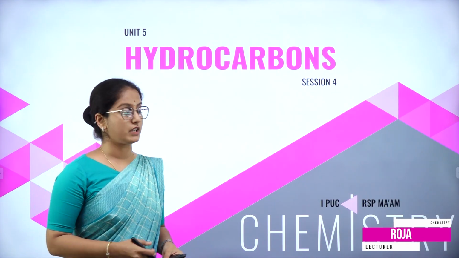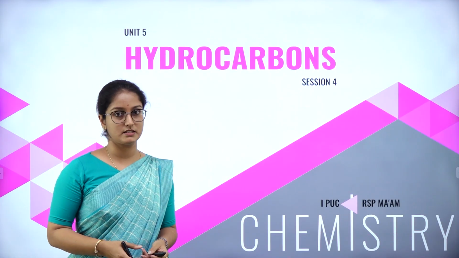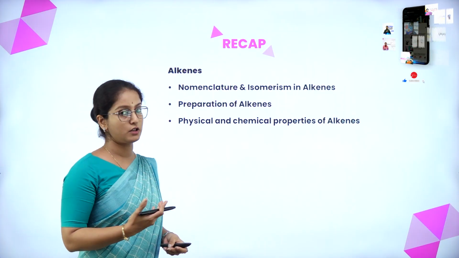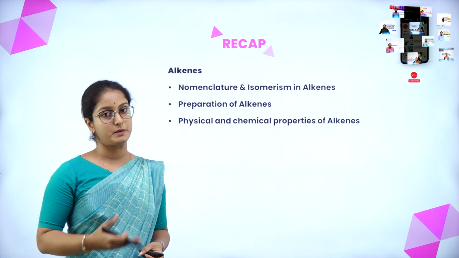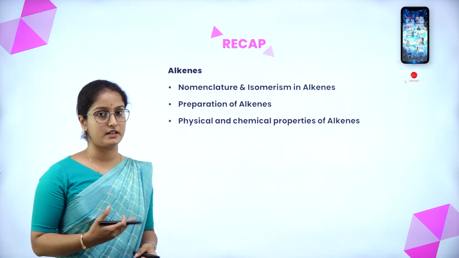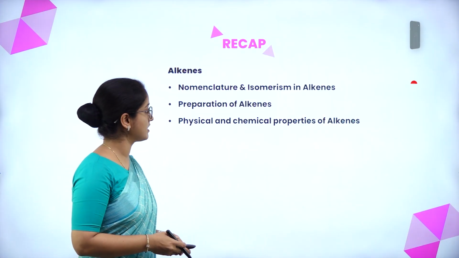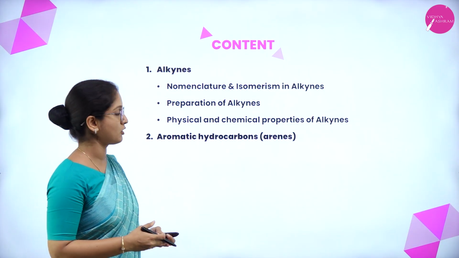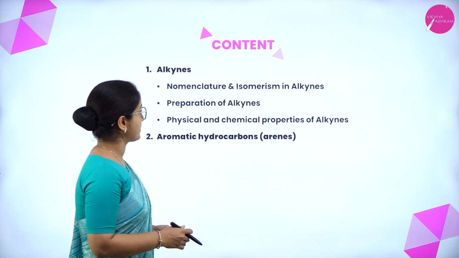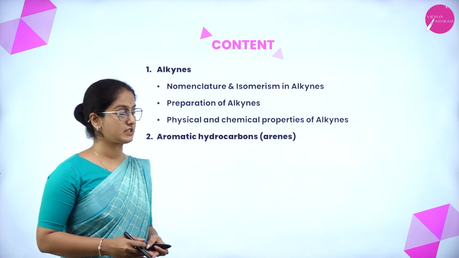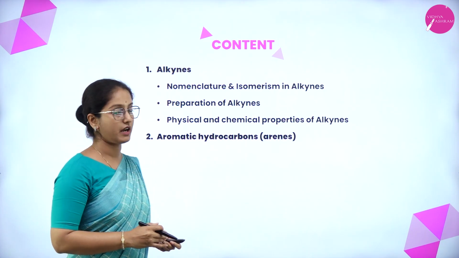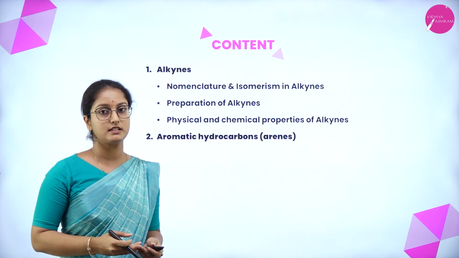So today we are going to continue the chapter Hydrocarbons. In the previous session, we learnt about alkenes, their nomenclature and isomerism, the preparation of alkenes, and then physical and chemical properties of alkenes. In this session, we are going to study about alkynes, again their nomenclature and isomerism, preparation of alkynes, then physical and chemical properties of alkynes, also about aromatic hydrocarbons, which are also called arenes.